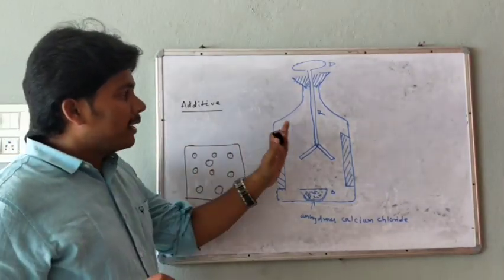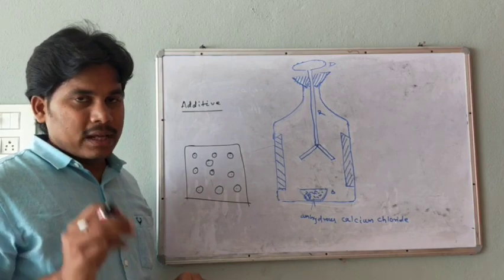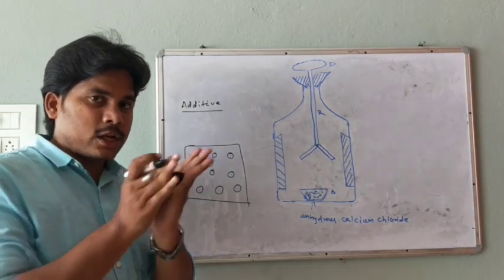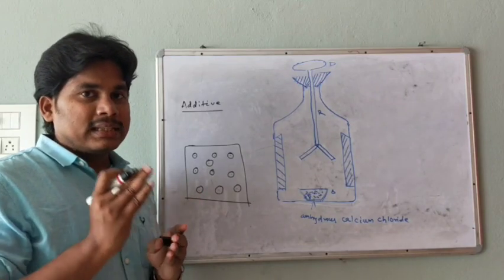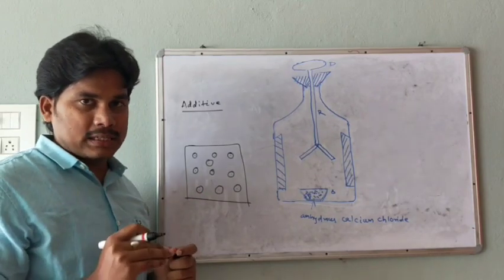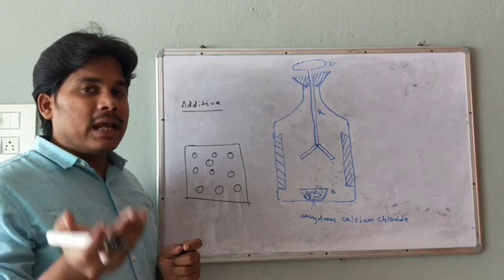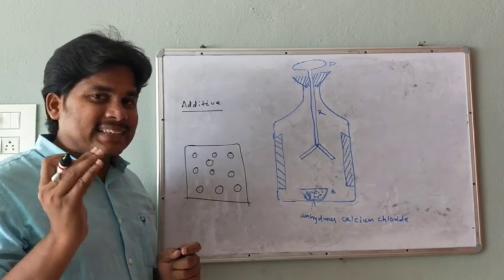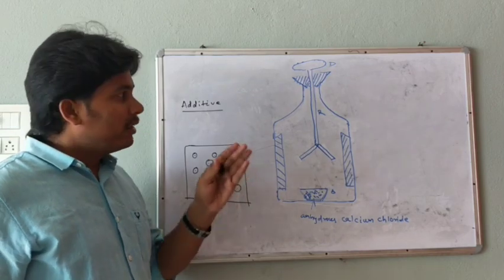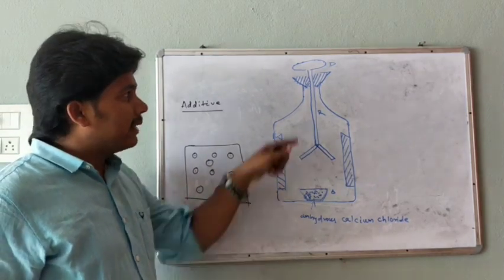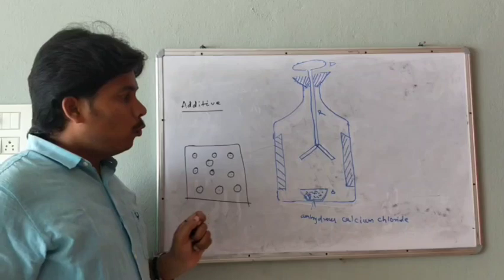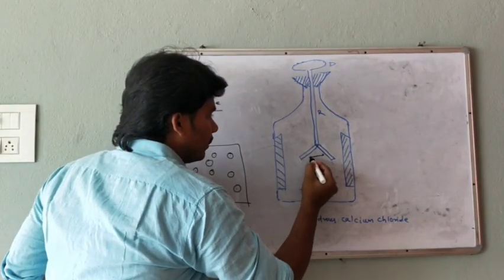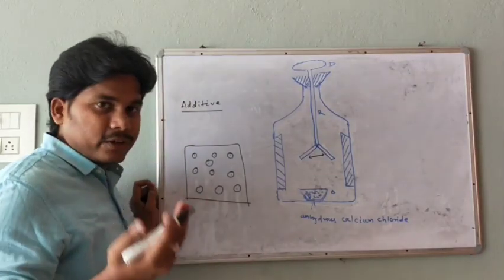Now I will explain by using this gold leaf electroscope. We already know that when the glass rod is rubbed with this silk cloth, the glass rod gains a positive charge, whereas when amber is rubbed with woolen cloth, the amber gains a negative charge. When the glass rod is kept at the metallic disc, what will happen? This pair of gold leaves will diverge.